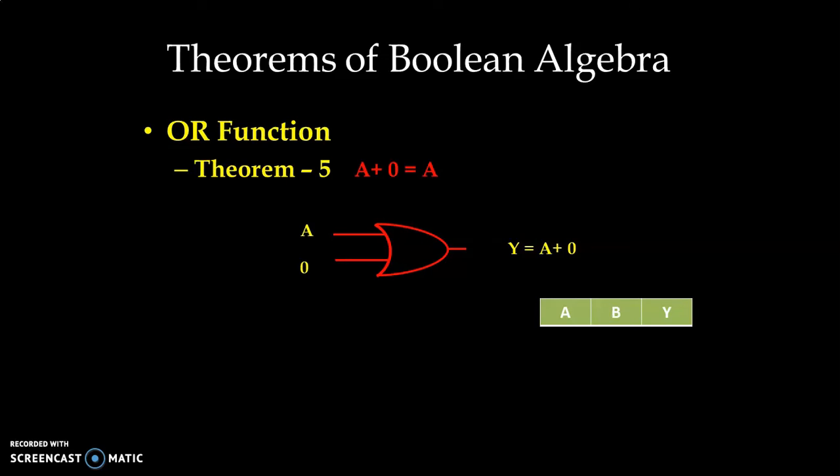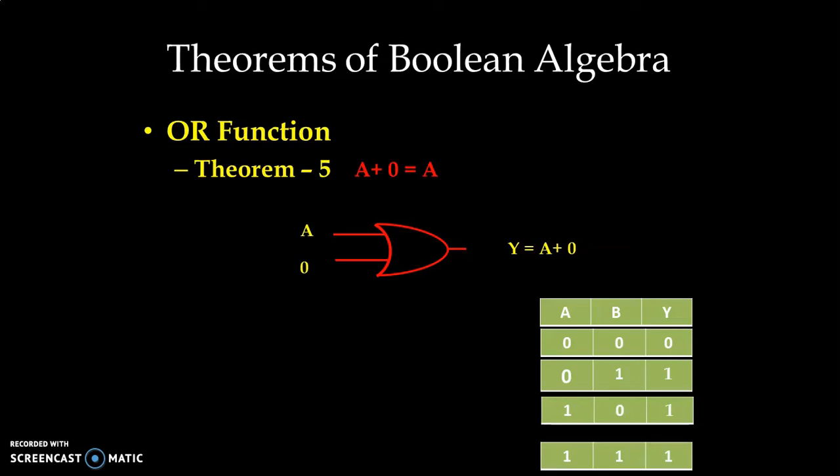We can see the truth table for the OR gate, and then we can prove the theorem. We have the 0, 0 condition, the output will be 0. In all other conditions, at least one of the inputs is high, so the output is high.